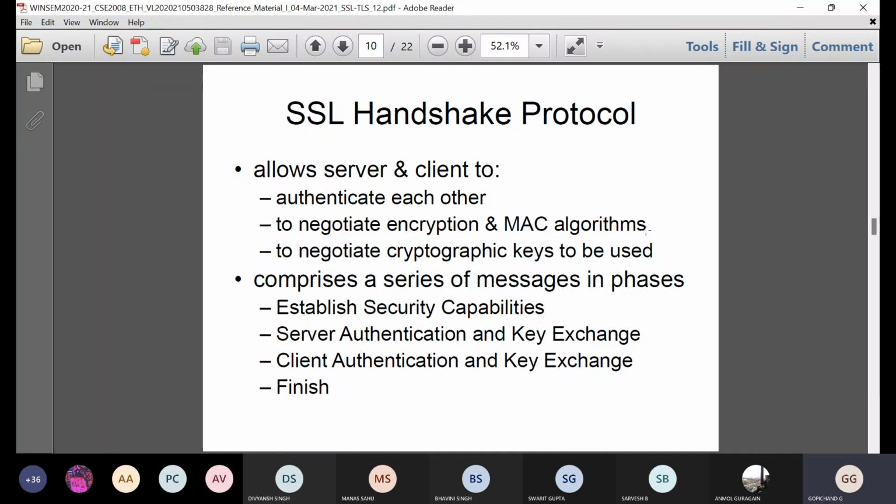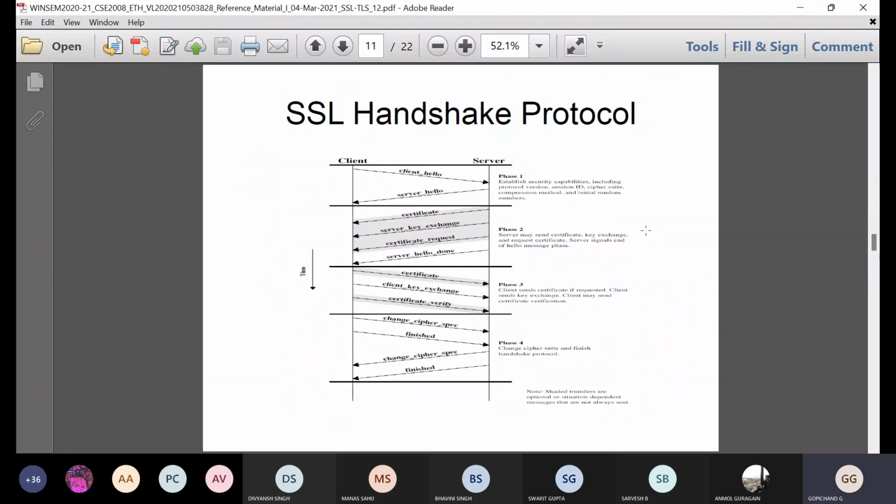SSL handshake protocol comprises a series of messages in phases. So it will just have a series of messages in phases. It establishes security capabilities, and server authentication and key exchange will be there, and client authentication and key exchange will also be there. At last, it finishes the operation after the authentication is checked. So that is about the SSL handshake protocol.